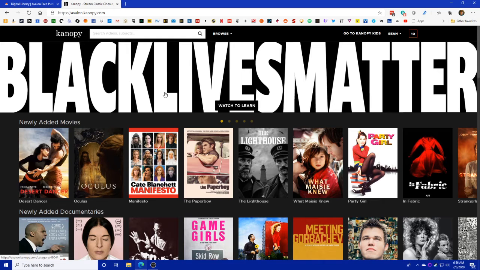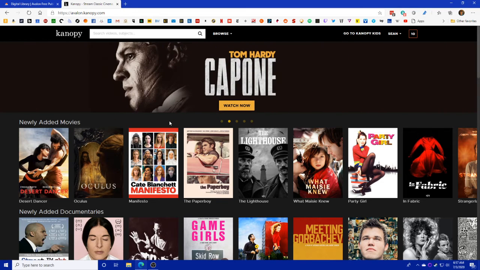The difference here versus Hoopla, though, is that the independent films here tend to lean towards those that got a significantly larger amount of attention, in particular with A24 Pictures being on here.